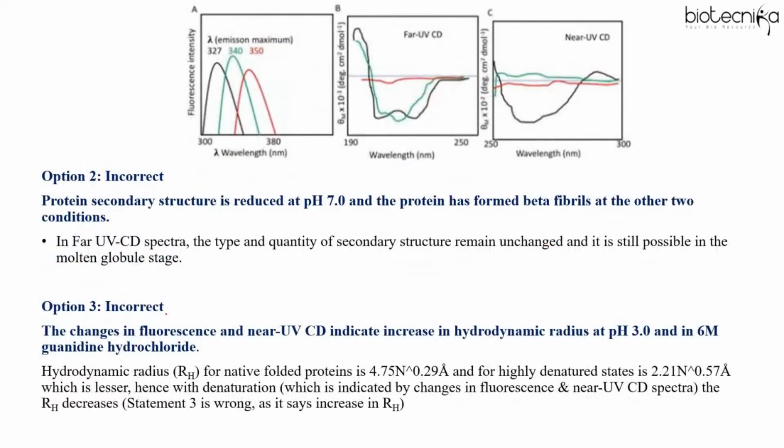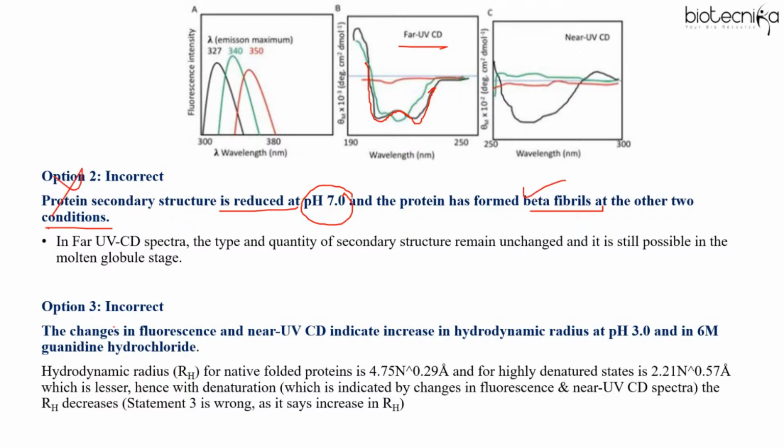However, if you see option 2, it says protein secondary structure is reduced at pH 7 and protein has formed beta fibrils at the other two conditions. So secondary structure is revealed by far UV, right? If you see the black line, which represents pH 7, it remains unchanged, right? But according to option 2, it is reduced and it has formed beta fibrils. So no, this is incorrect.